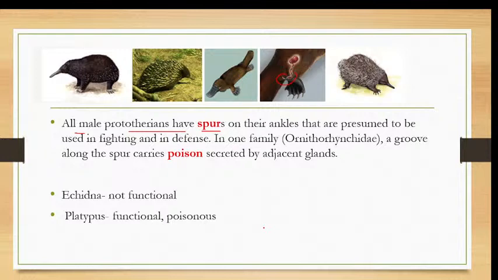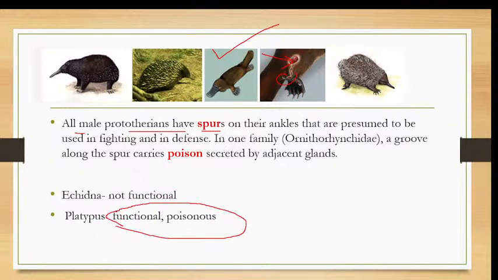The peculiarity of this poison spur, the pointed structure, is that it is used to attack predators. There is a groove at the base of the spur, and the poison is secreted from the poison gland to the spur. In this picture you can see the poison gland at the base of the spur. Even though both the echidna and platypus have spurs, it is poisonous only in the case of the platypus. Platypus only have a functional poisonous spur. They have poison with which they can poison even humans.